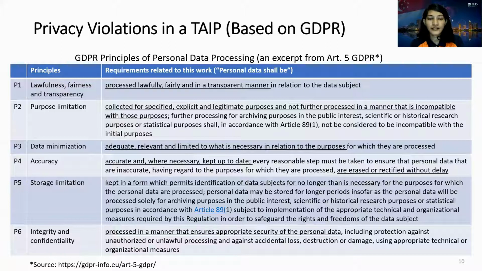When data is collected, it should be limited to the purpose as well as to the necessary amount of data. Data should be accurate, so it should be kept up to date, and when it is no longer needed, it should be removed. Also, the data should be processed in a manner that ensures the security of the personal data.